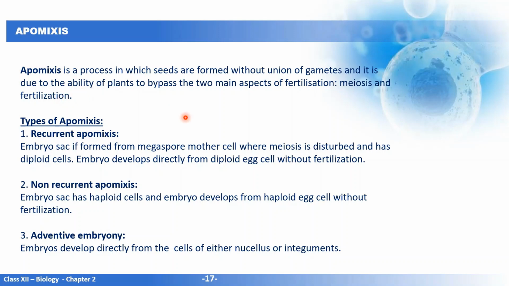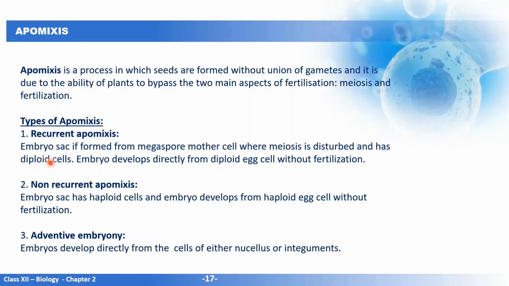Now, what are the types of apomixis? One is recurrent apomixis. In this, the embryo sac is formed from a megaspore mother cell where meiosis is disturbed and has diploid cells. Earlier I told you that during the formation of the embryo sac, the megaspore mother cell undergoes meiosis. But here the embryo sac is formed from a megaspore mother cell where meiosis is disturbed and it has diploid cells. Embryo cells are directly formed from diploid cells without fertilization.